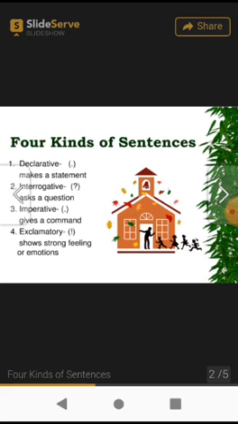Third one, it's an imperative sentence. Now here also the full stop mark will be there, but if the sentence is asking you a command or request, it means it's an imperative sentence. For example, if someone is saying please can you give me a pen, or can I have your book?